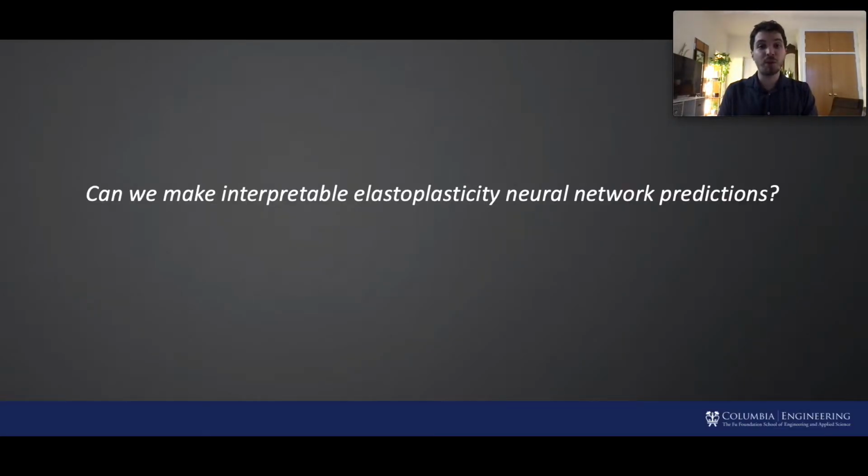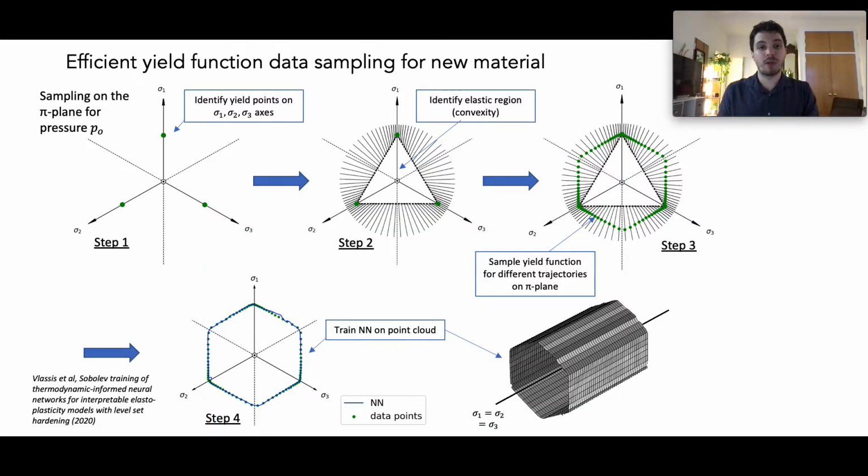For the second part of our work, we want to make interpretable elastoplasticity predictions. We first tackle the simplest case of plasticity, we try to model an isotropic pressure-independent plasticity behavior that can be described fully on the pi-plane with just two stress invariants, the Lode's angle and radius. We use the pi-plane to efficiently sample the yield surface points for a new material along different loading directions on the pi-plane and train a neural network on this sample point cloud.